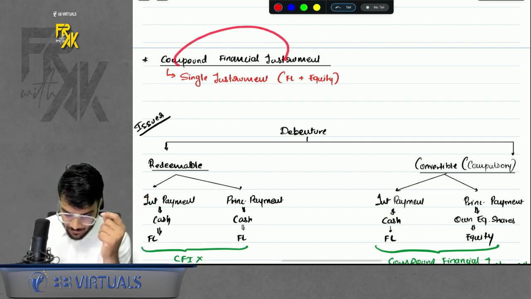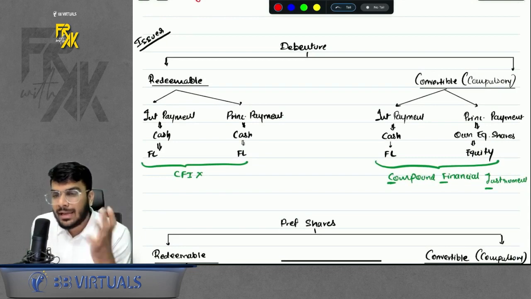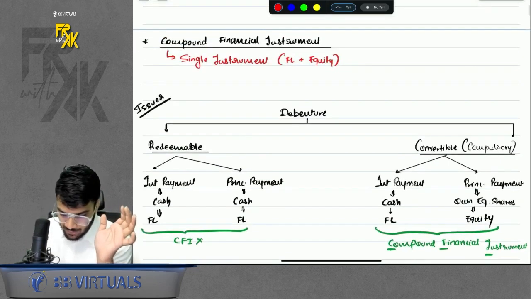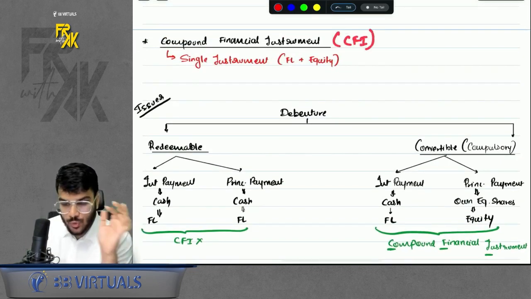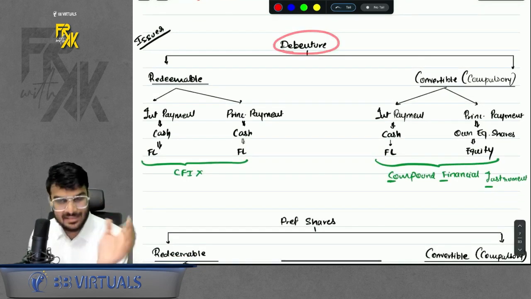So that is known as a compound financial instrument, right? So how to know whether any instrument is CFI or not? In short, I will call this CFI. Okay, so how to know whether this is CFI or not? First of all, we discuss some examples.